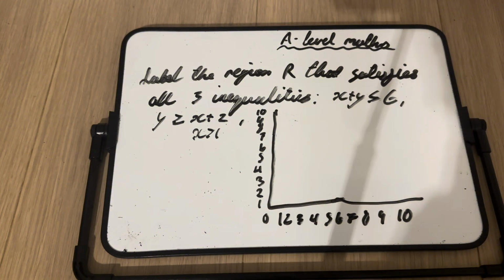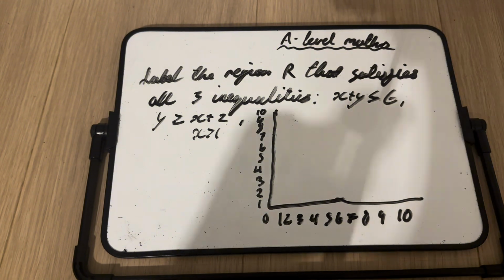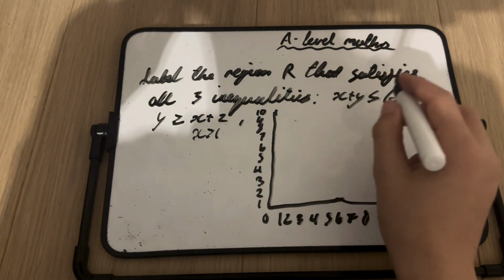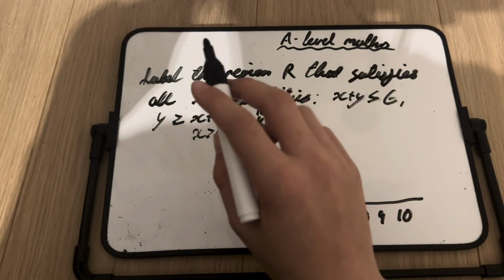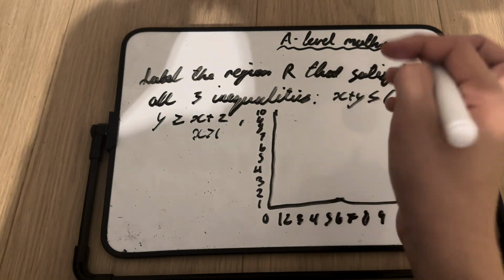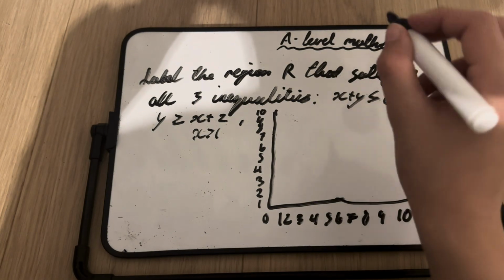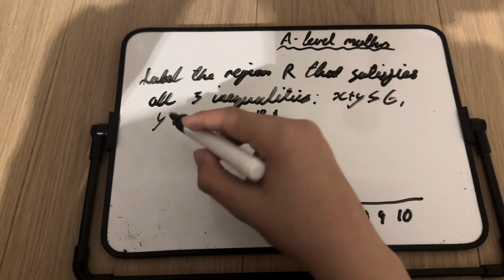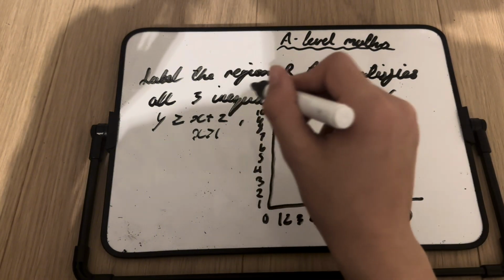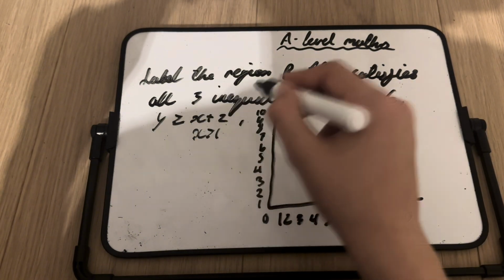Okay, now let's get started with the really difficult question. Label the region R that satisfies all three inequalities. x plus y is equal to or less than 6, y is equal to or greater than x plus 2, and x is greater than 1.